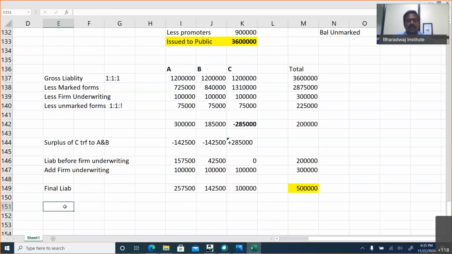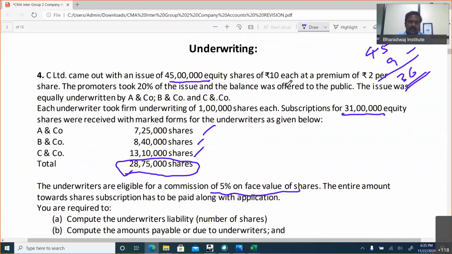Now, sir, how to calculate the amount receivable for the shares? Underwriters have to pay. How much do they have to pay? 2,57,500 into 12 rupees. Sir, how is it 12 rupees? Face value is 10, it is issued at a premium of 2.